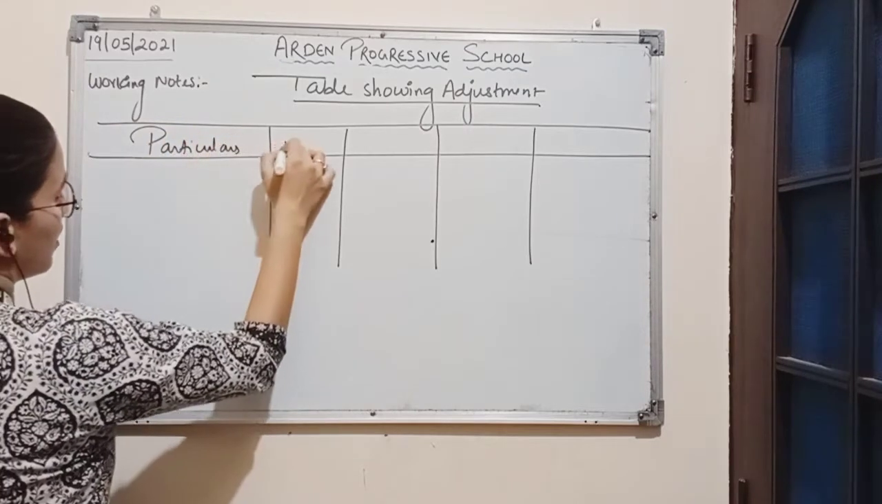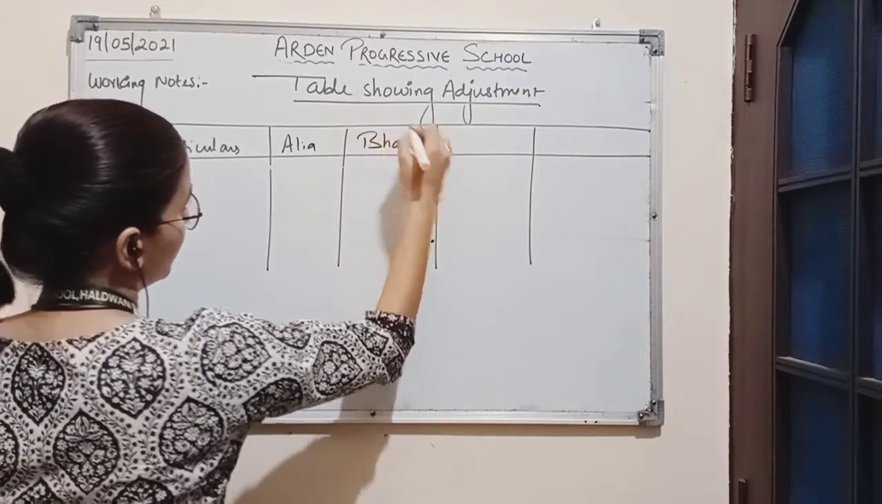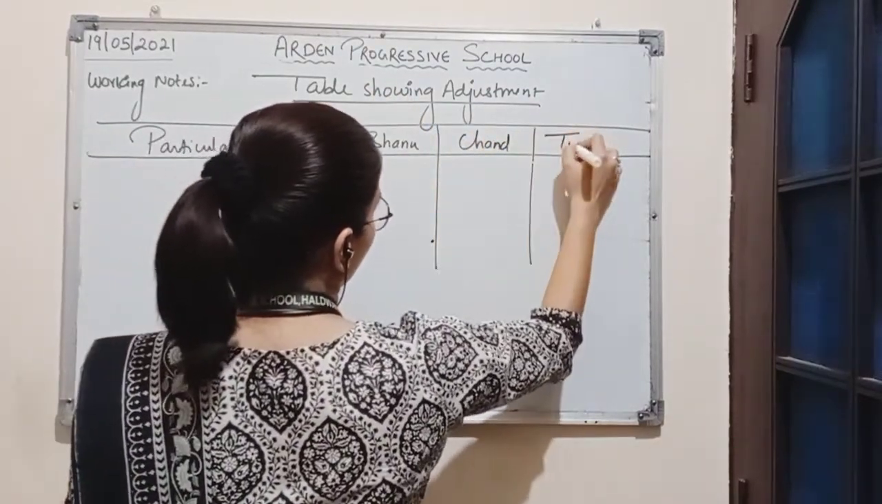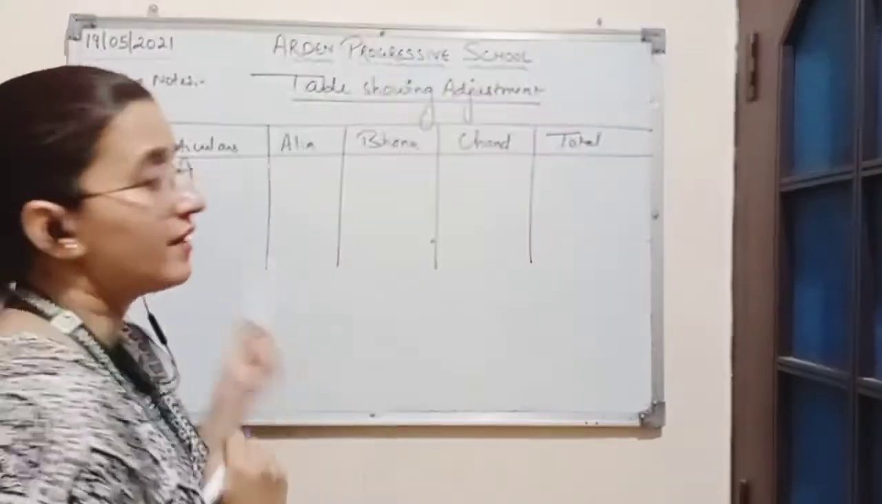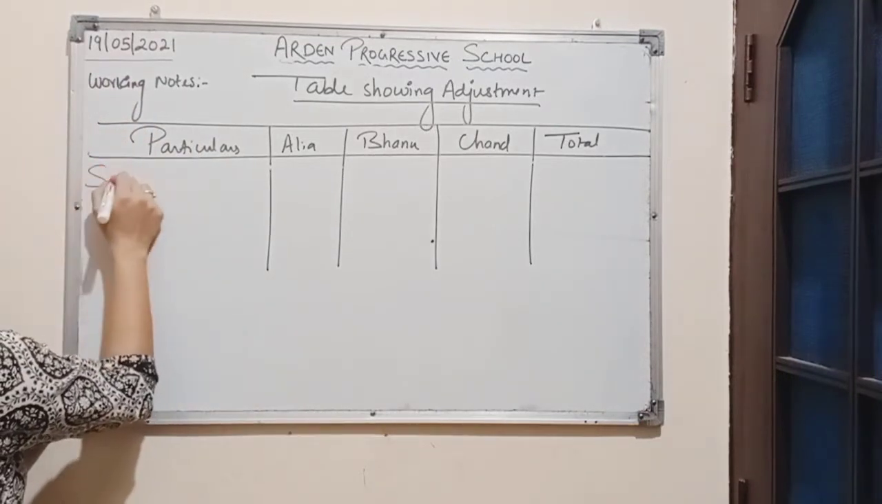Particulars, Alia, Bhanu, Chand and total. So here the error is omission of salary paid to the partners. Here we will write